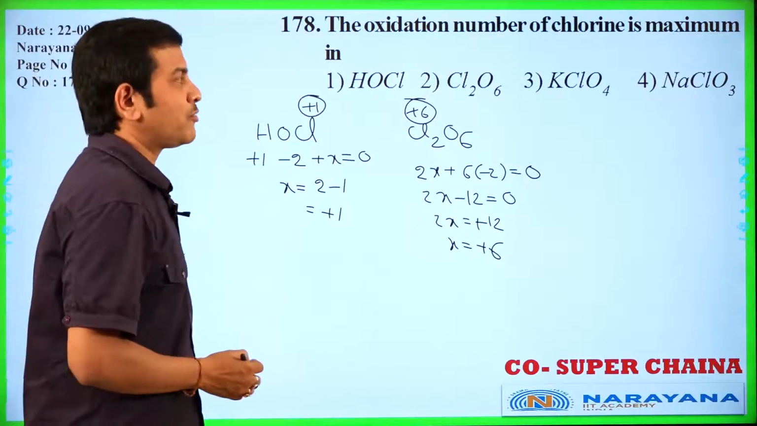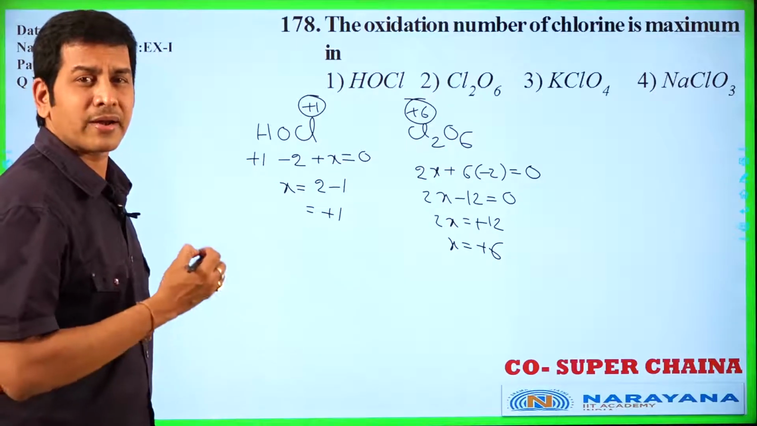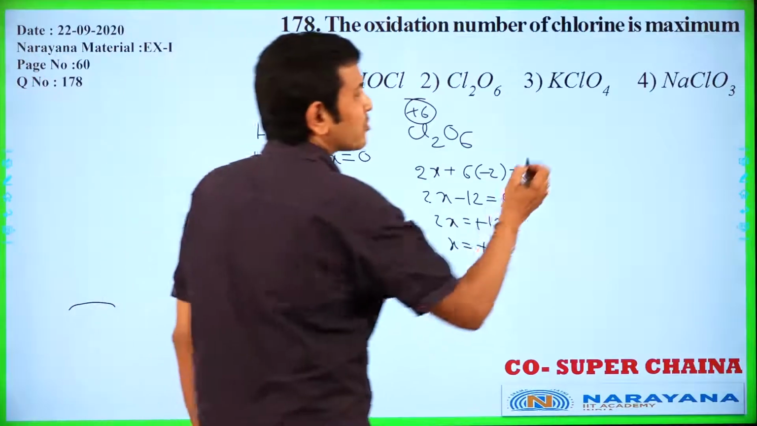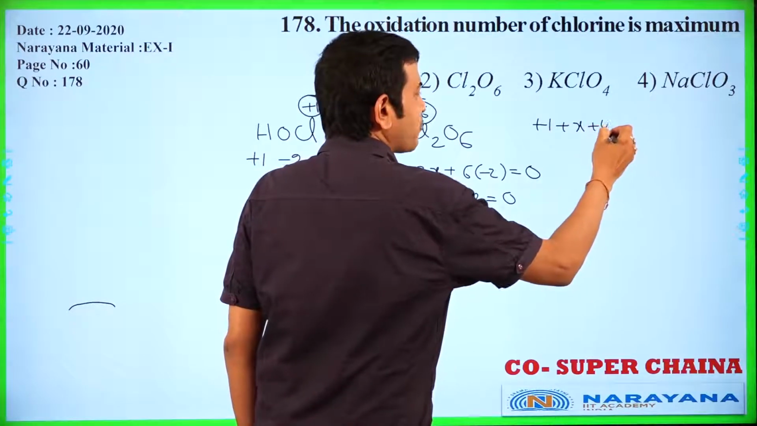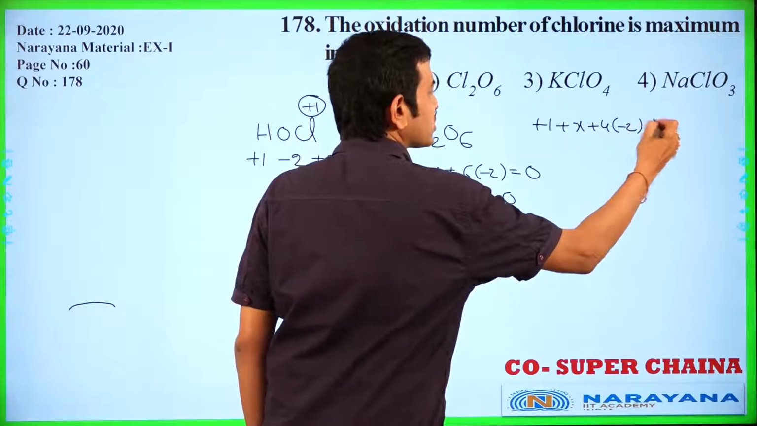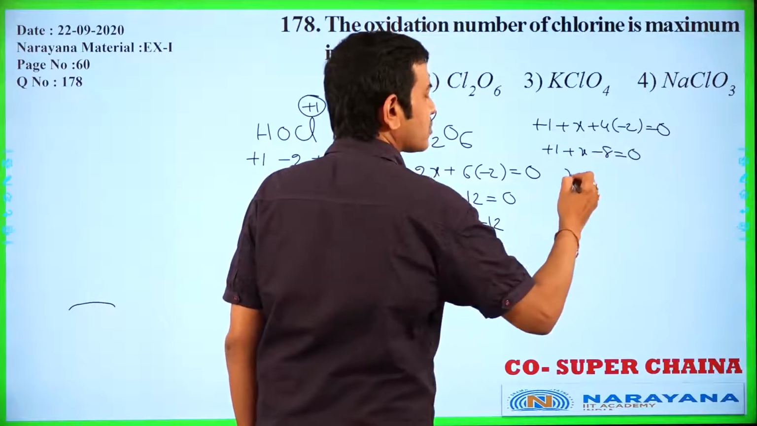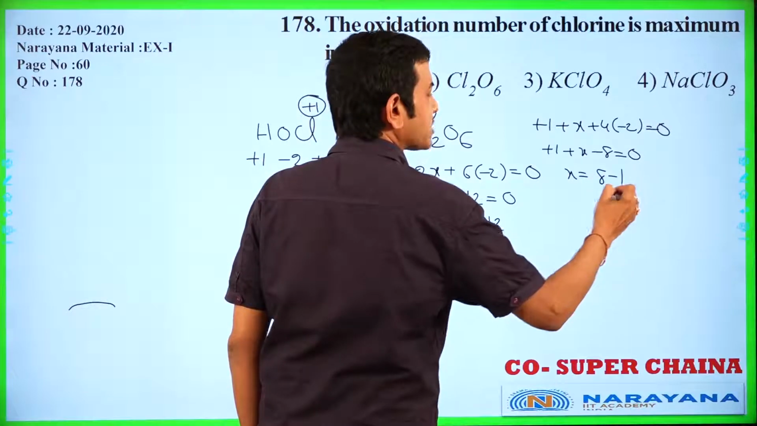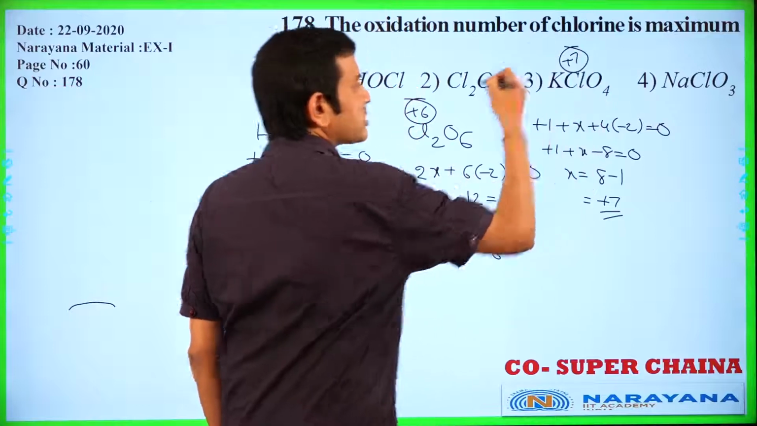And KClO4, potassium perchlorate. Potassium plus 1 plus X plus 4 into minus 2 is equal to 0. Plus 1 plus X minus 8 is equal to 0. X is equal to 8 minus 1, that is equal to plus 7. Plus 7 is the oxidation number of chlorine.